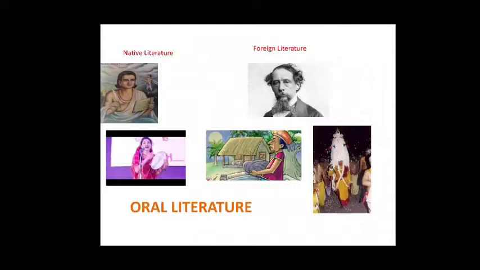So many literary works are there. They give us information on the contemporary social, religious, economic, cultural and political life of the people. So this is native literature.